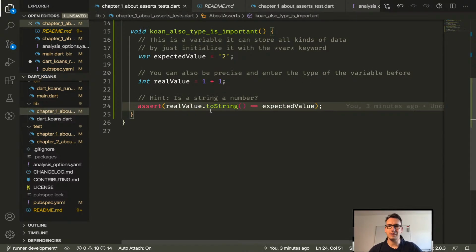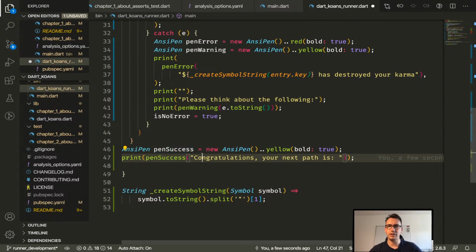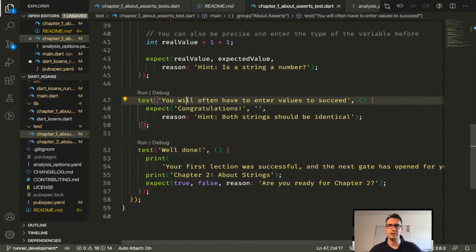So assert, no, we wanted to work in Dart Koans, and this is actually one thing that I want to do, but actually we have to add that as a Koan. Didn't even check that, but this is a test, right?